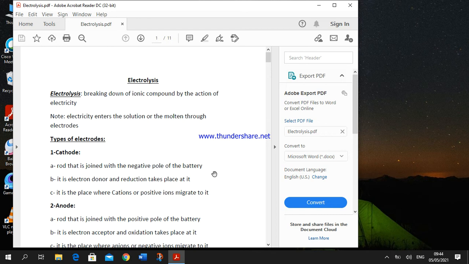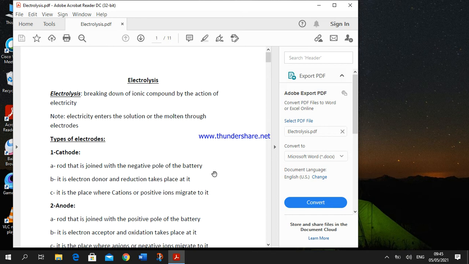What do we need to do electrolysis? We need a beaker containing electrolytes, whether the molten ionic salt or the aqueous solution of ionic salt. And inside the electrolysis setup we put two types of electrodes, the positive electrode and the negative electrode. The negative electrode, known as the cathode, is made of metal or graphite joined with the negative pole of the battery.